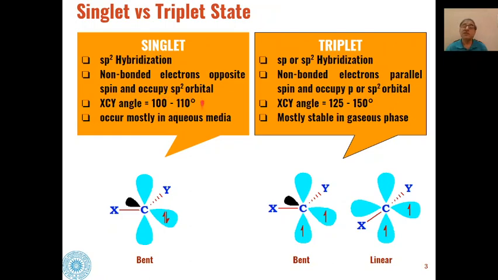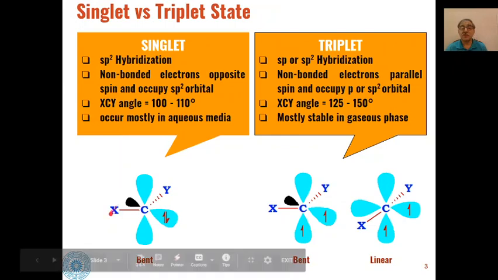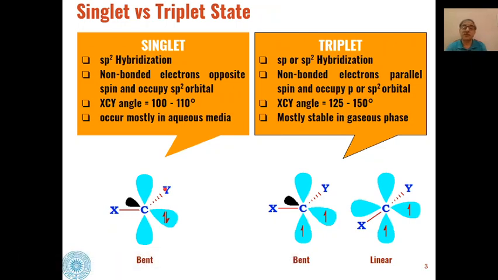Then this X-C-Y angle can also differentiate singlet and triplet carbenes. In singlet carbene, the angle is from 100 to 110 degrees, whereas in triplet carbenes, the X-C-Y angle is 125 to 150 degrees.